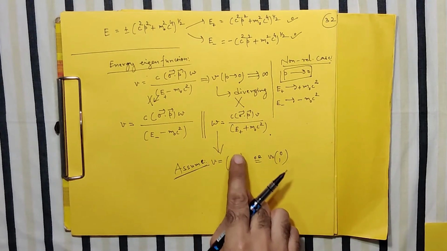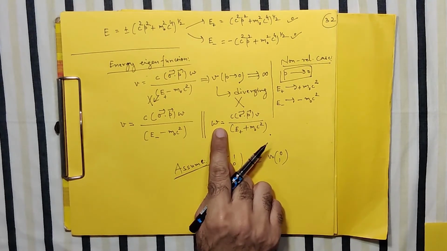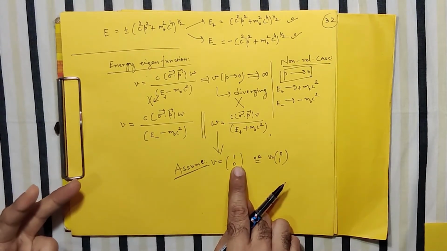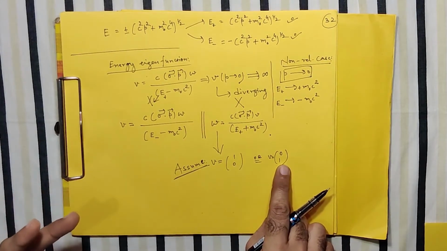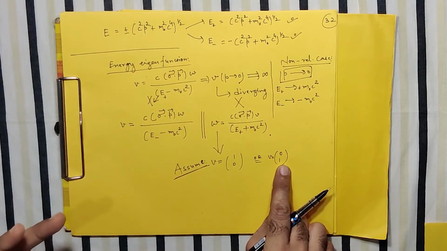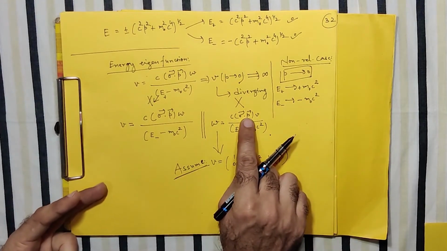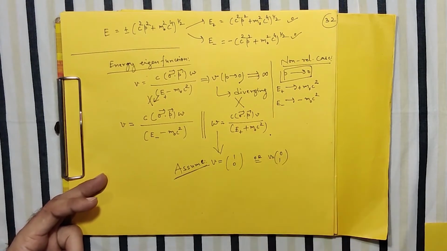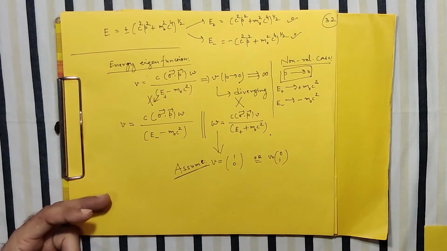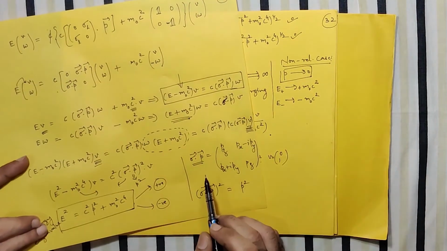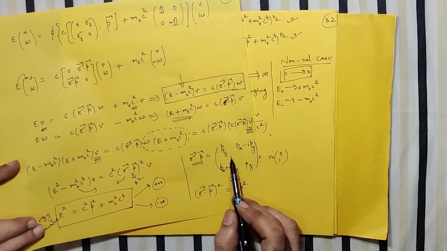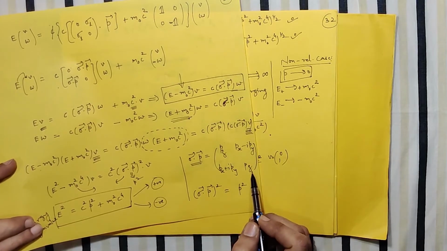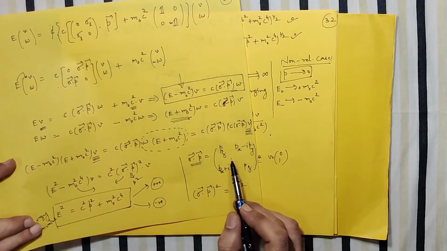So basically now I'm writing the solution for W, assuming my V is 1, 0 in the first case, and in the second case I will put V equals 0, 1. At the same time, I think I have already assigned you to find the expression for sigma dot P. If you recollect, I mentioned that sigma dot P can be written as Pz, Px minus iPy, Px plus iPy, and Pz. I think it's a very simple exercise.